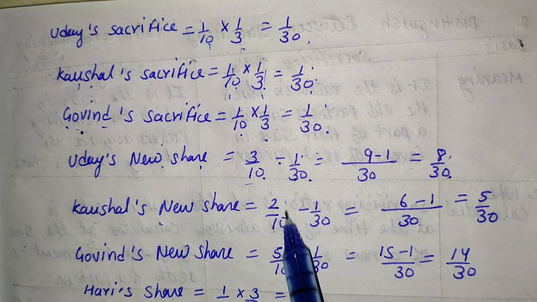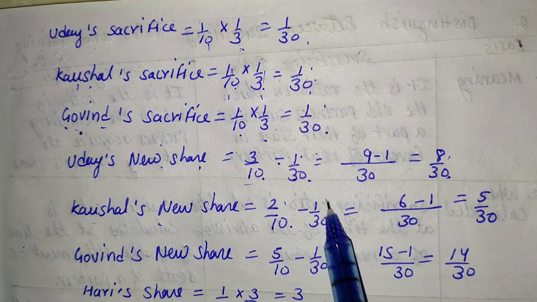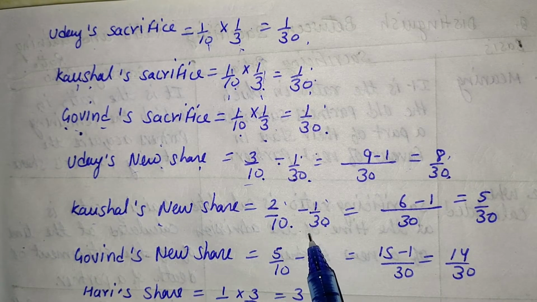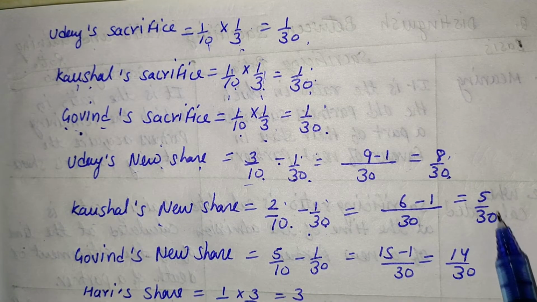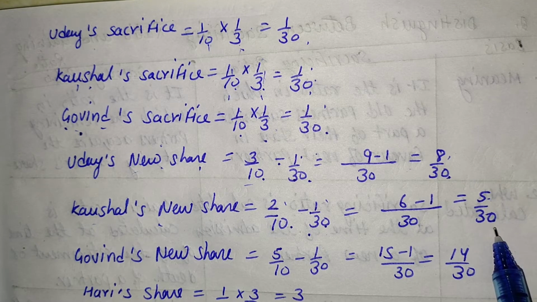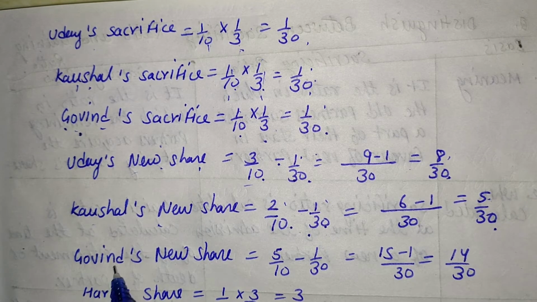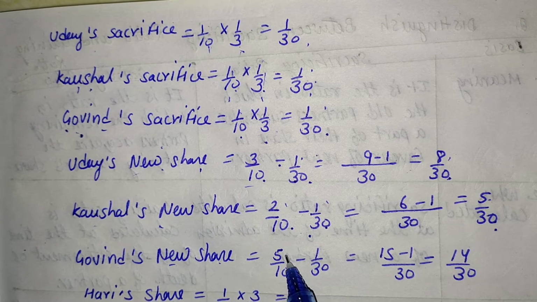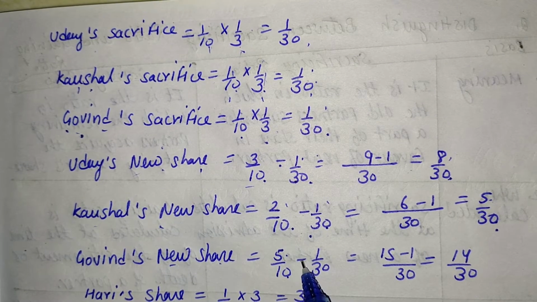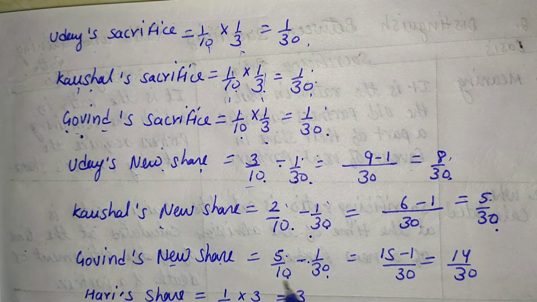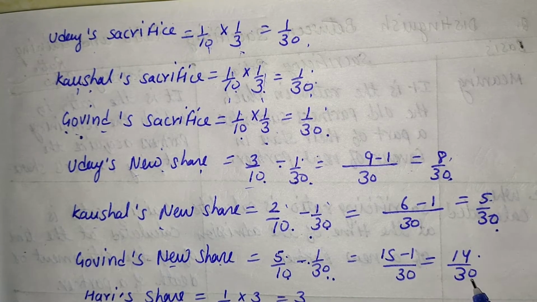Kaushal's old share is 2/10. Kaushal sacrifices 1/30. After solving this value, Kaushal's new share becomes 5/30. Same for Govind's new share. Govind's old share is 5/10. Govind also sacrifices 1/30. After solving this, Govind's new share becomes 14/30.